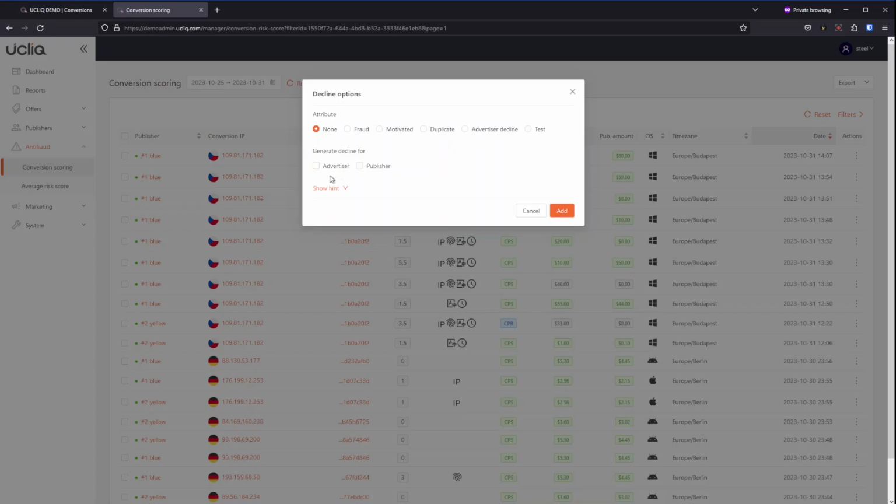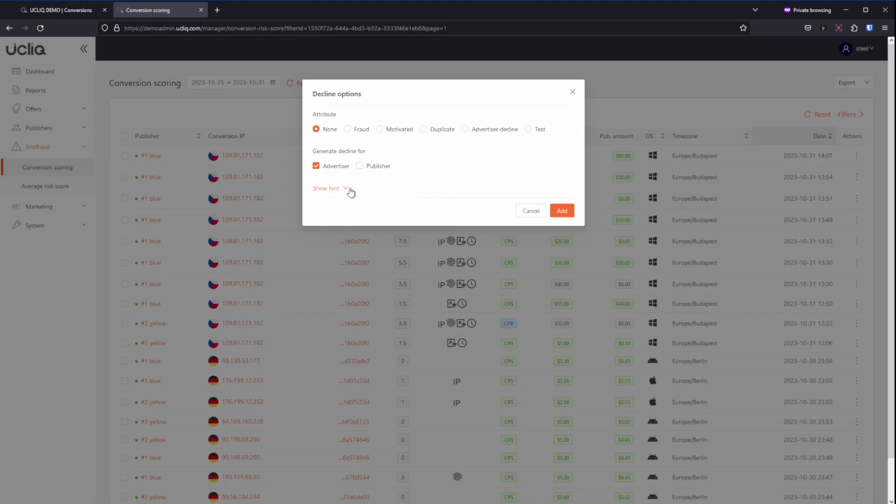Usually it's when an advertiser reports fraud, or chargebacks. You have to make sure your balances are correct. You have to register it as an advertiser conversion, and you can decide whether or not to debit the publisher. If you don't tick this and create a decline, you will see in your reports everywhere that the advertiser is not going to pay you this amount, but you're still paying it to the publisher. You may choose to do it for some highly yielding publishers. You don't want to upset them with one random dubious conversion, so you just forgive them the money. Basically, you're paying out of your pocket.